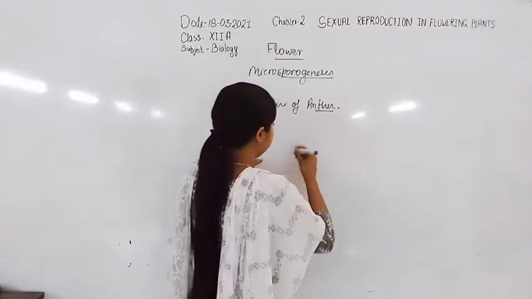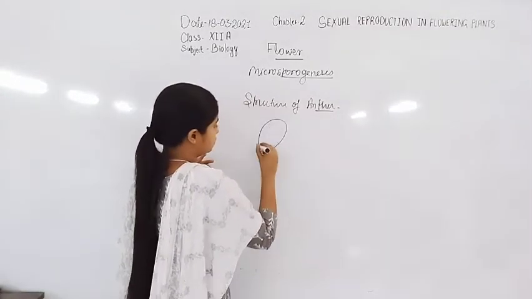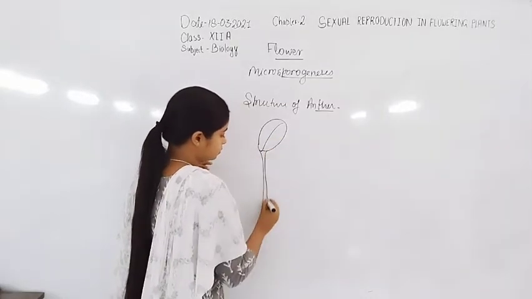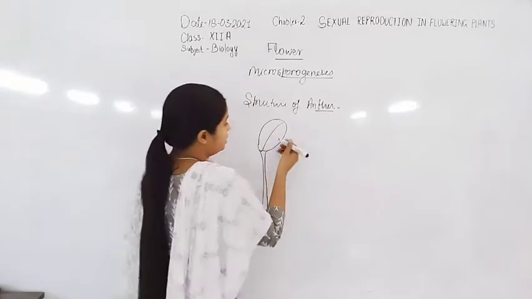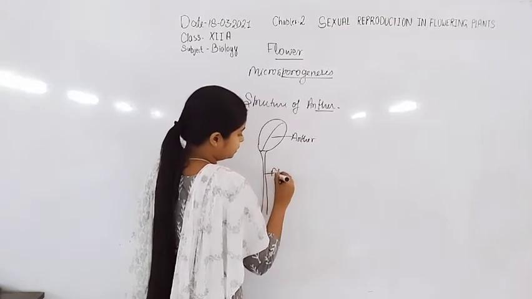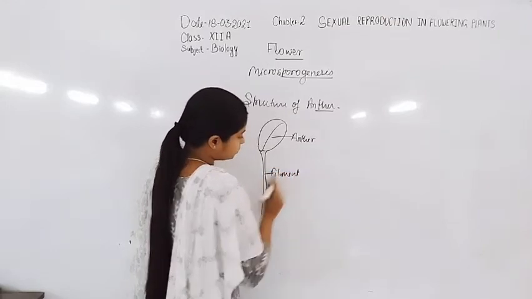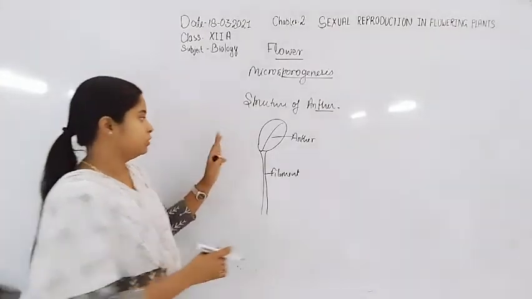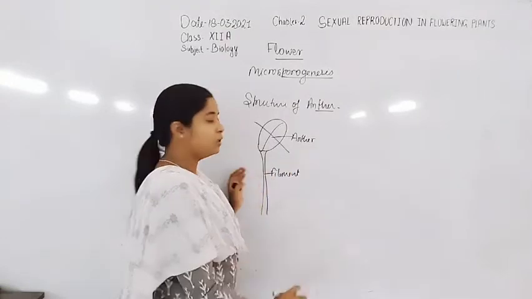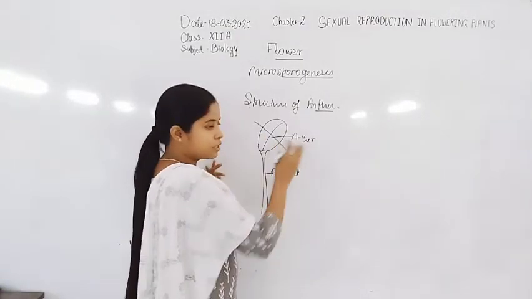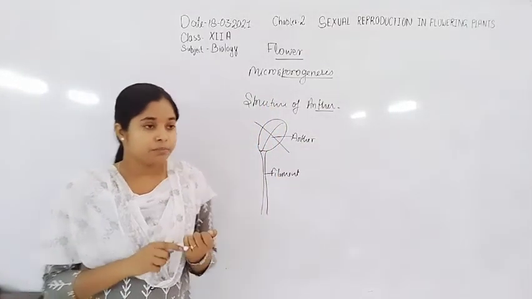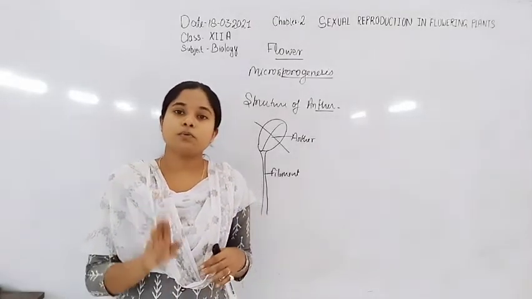Now, here is androecium, also known as stamen. In the stamen, this part is anther and here is filament. Anther and filament. Now, when we dissect the anther or study the transverse section of anther, we observe there are four layers which enclose the microspore mother cell.